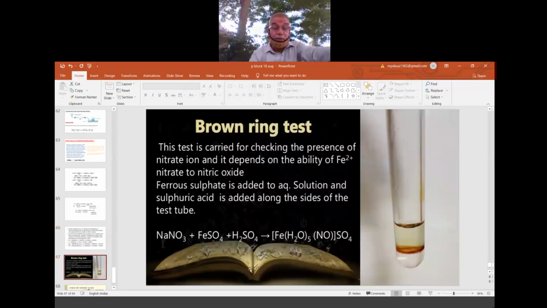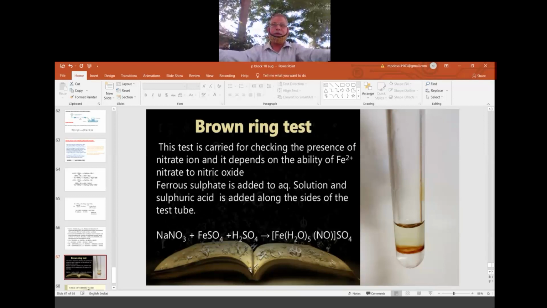So then what is next here? This is the most important from the exam point and from the knowledge point also. This is regarding the brown ring test. This test we carry out in the lab, and this test is for what? This is the test for nitrate ion, NO3 1 minus.